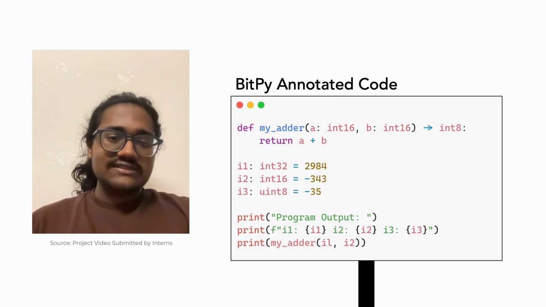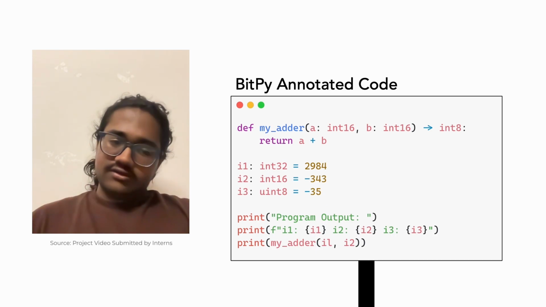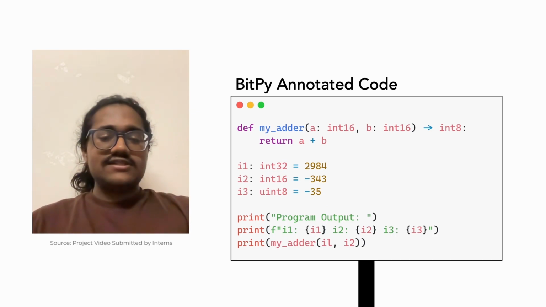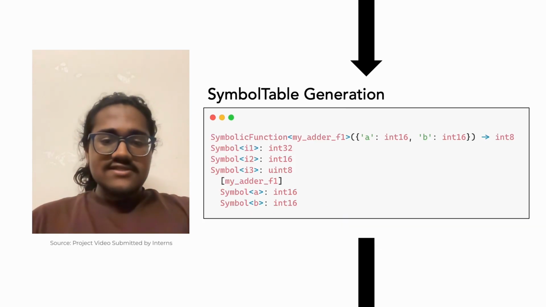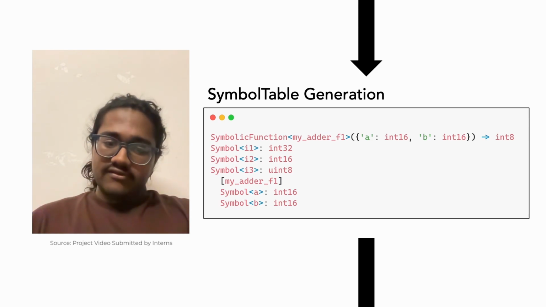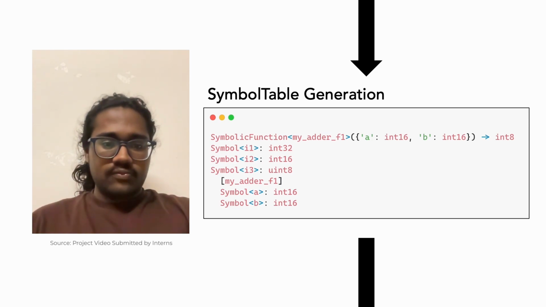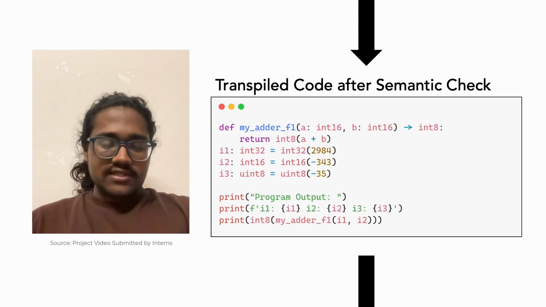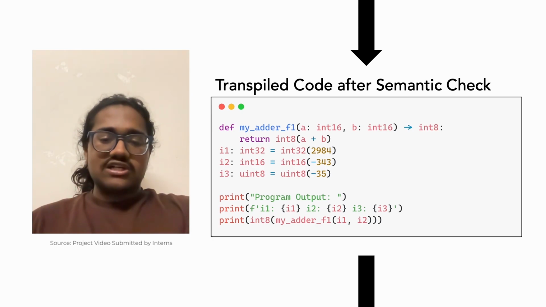As you can see, int16, uint8, etc. have been added here, which tell our transpiler exactly what these types will need to be. This is generated for every single scope, so there's a separate symbol table for the adder function and for the global scope. The semantic checking is conducted, which generates transpiled code.